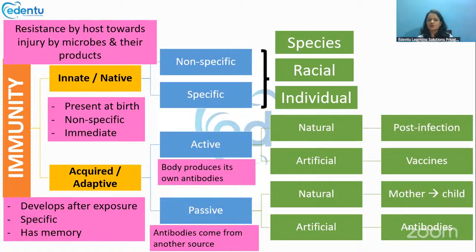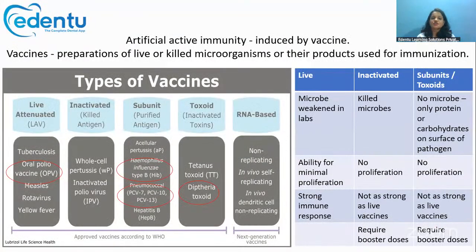So passive immunity is mainly antibodies which come from an external source, and in active immunity, the body produces its own antibodies. So active immunity is much more powerful than passive immunity. Artificial active immunity is the immunity that is induced by vaccines.